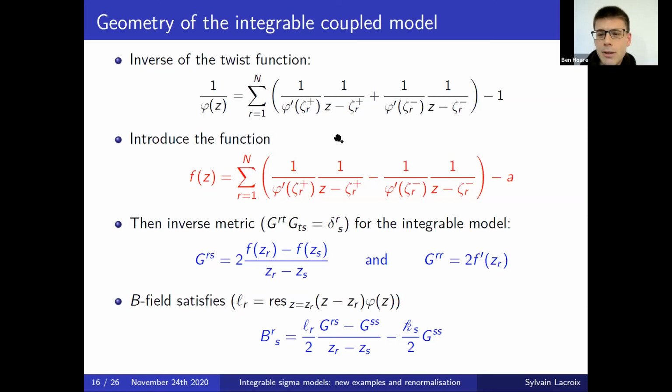Well, okay. Here the main motivation for it is that it worked somehow. We defined f because it was what we found for this inverse metric. As I said, I skipped the details, but the zeros of the twist function are naturally separated into two sets, zeta plus and zeta minus, which are naturally associated to coefficients which are +1 and -1.